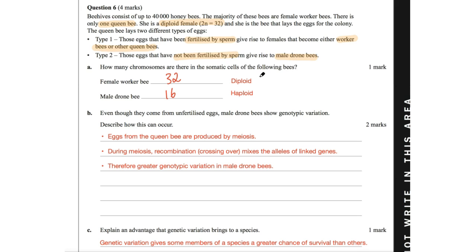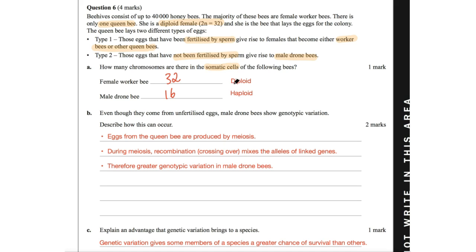Now, given that's the important information, here is how many chromosomes are there in the somatic cells of the following bees. So when we look at the female worker bee, we know, given the information within the vignette, that they are fertilized by sperm. If they're fertilized by sperm, we know that they are diploid because they get one set of chromosomes from their mothers, the queen bee, and then from their fathers, which would be the male drone bees, and therefore they have 32 chromosomes because they have two sets, diploid.